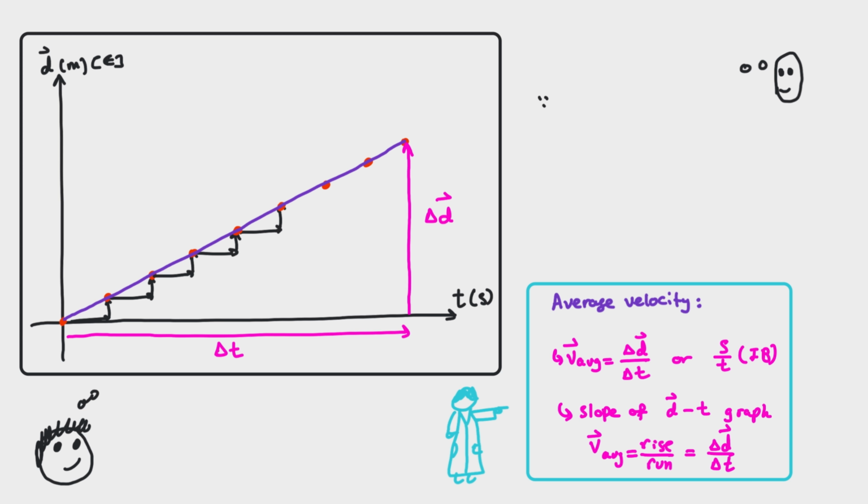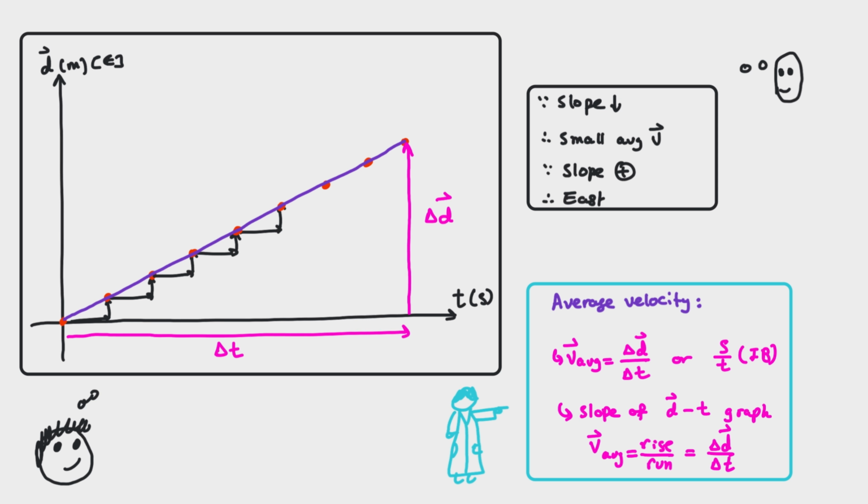Robo then processed the information and linked it to the last lesson. Robo mentioned that this would make sense because the slope of this line is very shallow, meaning that the tortoise was traveling at a low average speed, and since the slope is positive and east is our positive sign convention, it was traveling to the east. The group agreed.